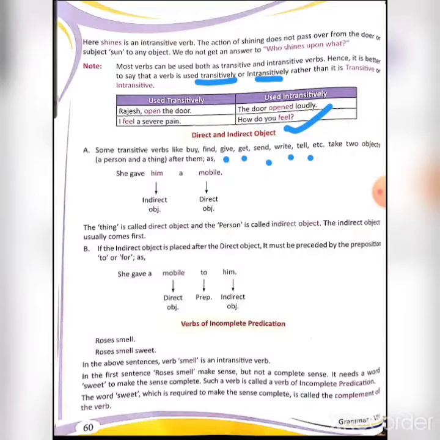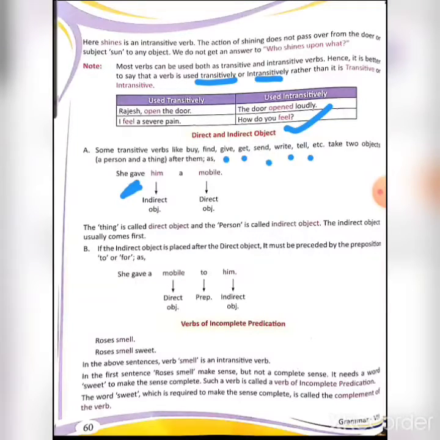So him is an indirect object and mobile is a direct object. Now the thing is called direct object and the person is called indirect object. So beta, you can clearly see that this gave is written. Now in the above line you can read that some transitive verbs like buy, find, give or any other form of give like gave. After this, two objects are there, one is a person, one is a thing.